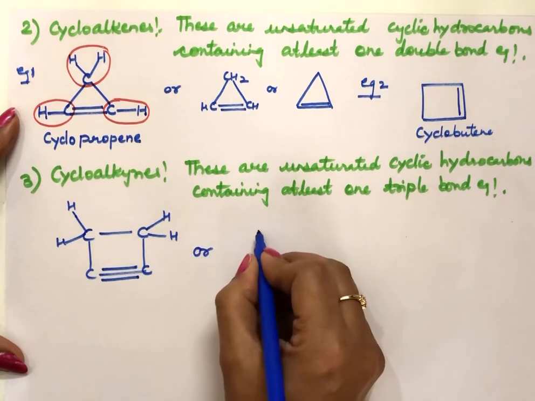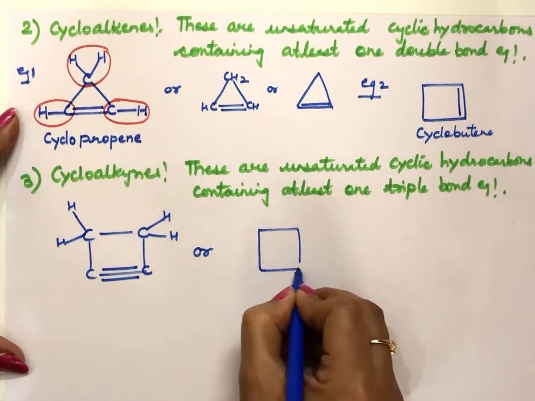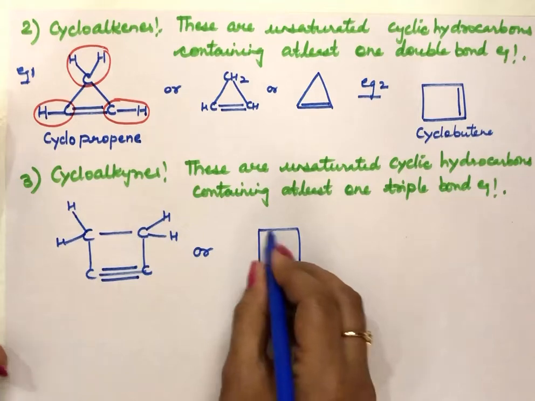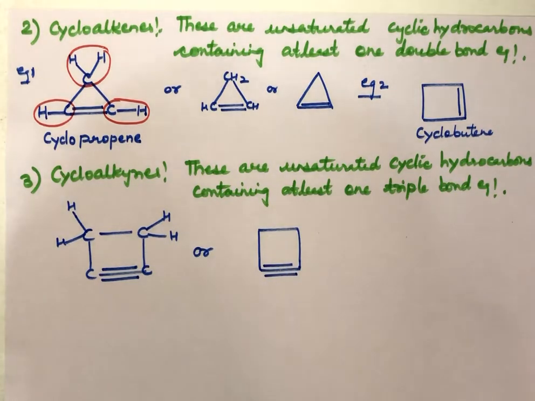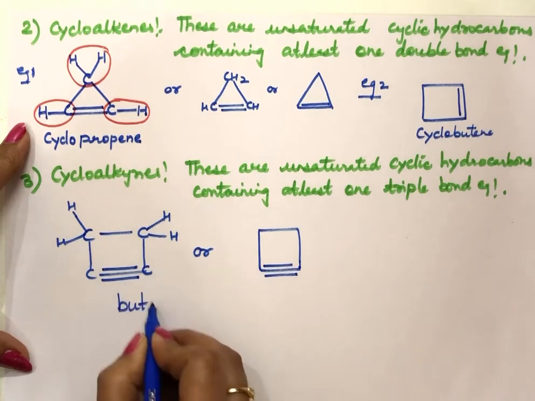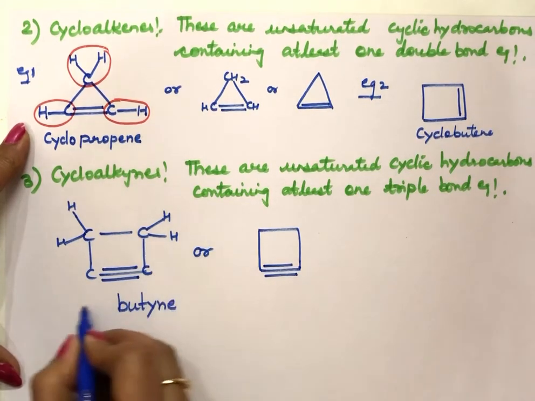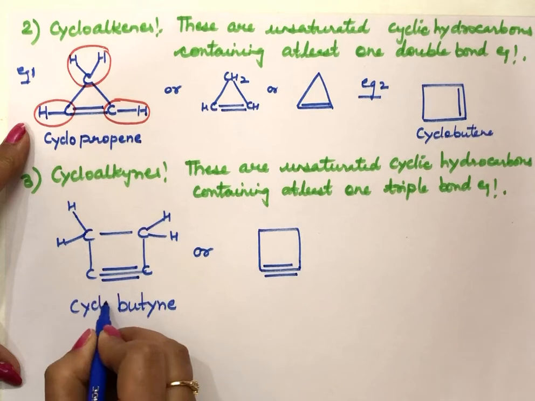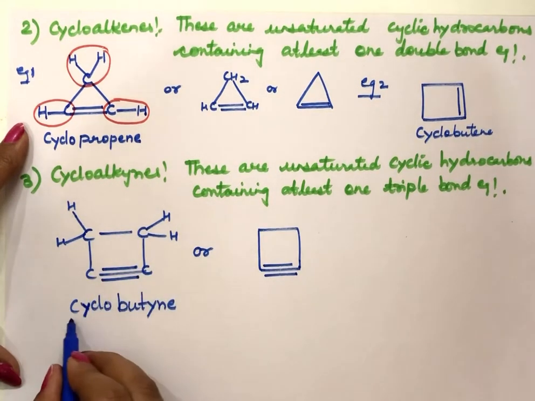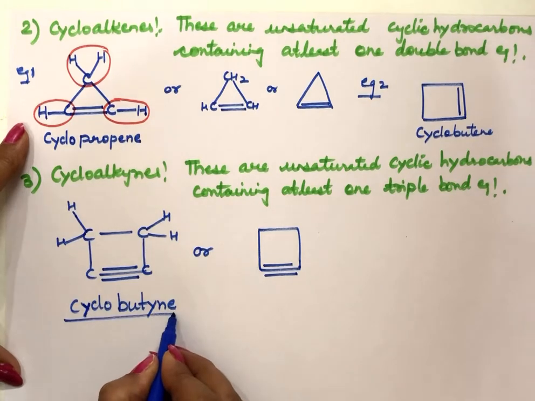And if we want to simplify, we can just write this as triple bond here, no need to write carbon and hydrogen. This also is, there are 4 carbon atoms, so but, triple bond is here, ine, and before this we add cyclo because the carbon atoms are linking in a cyclic way. So name of this compound is cyclobutene.